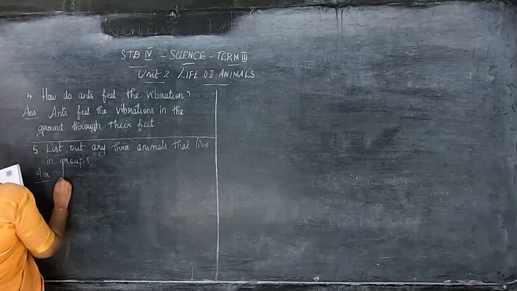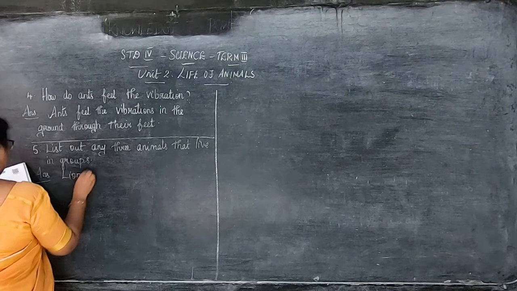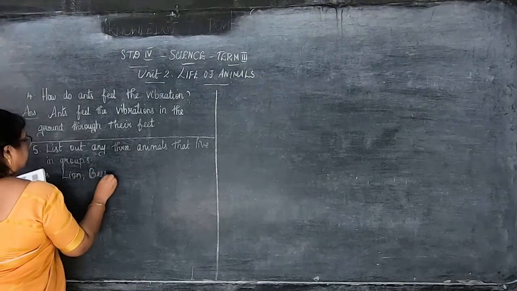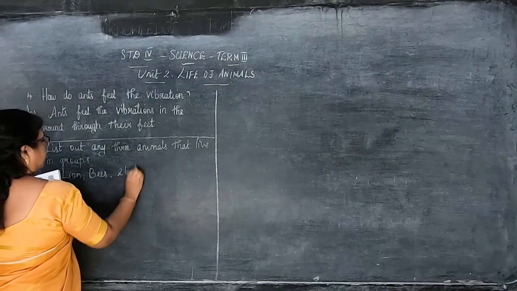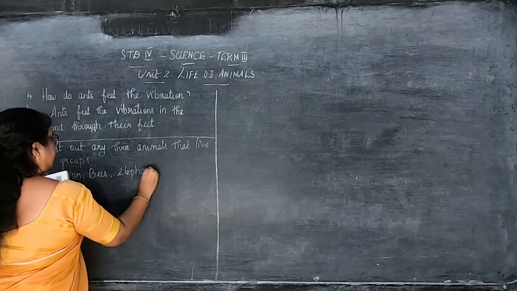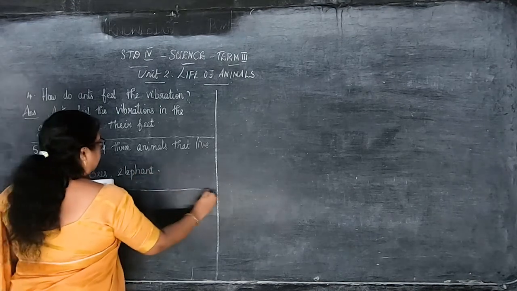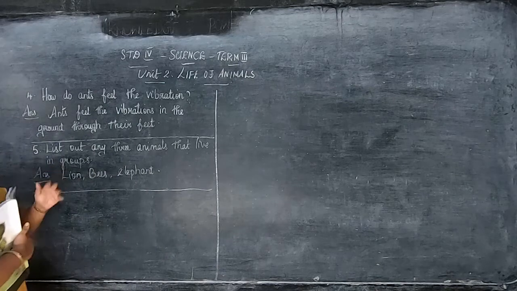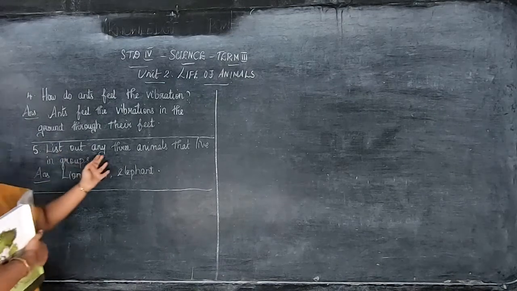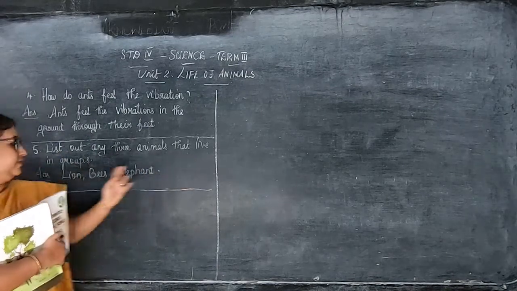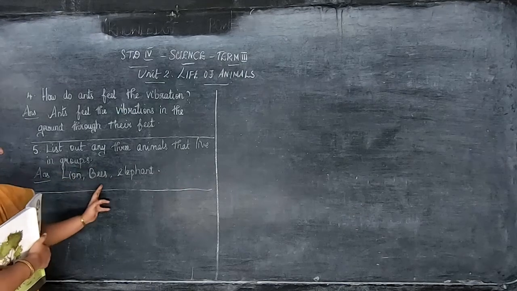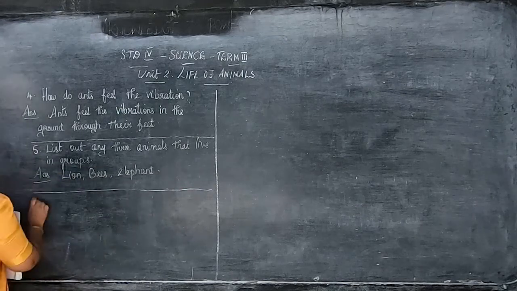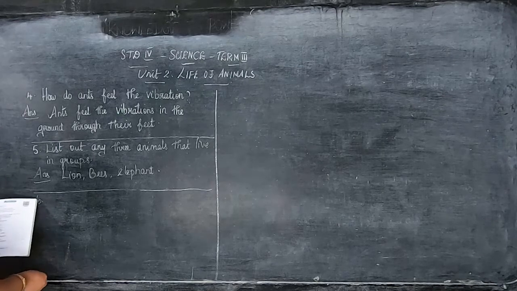Answer: lion, bees, elephant. So list out any 3 animals that live in groups. Lion, bees, elephant.